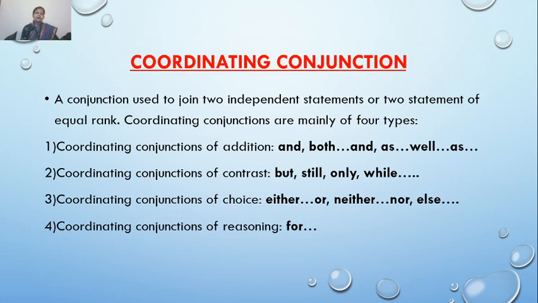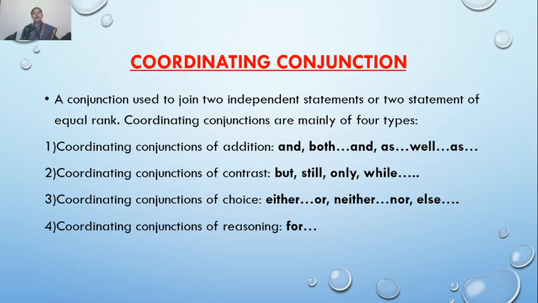Either, neither. So these are the coordinating conjunctions, like and: he is going to the market and his brother is sleeping. Both are of equal rank, they both can stand individually. They are independent clauses.